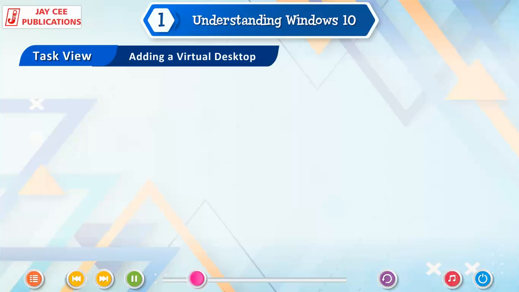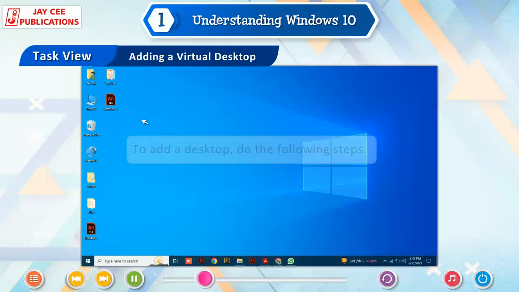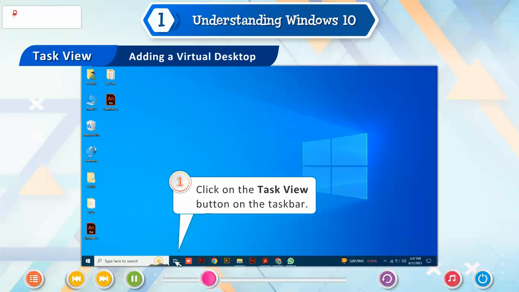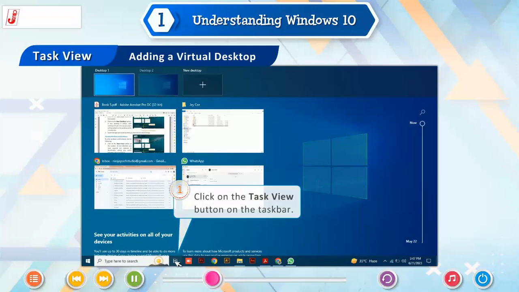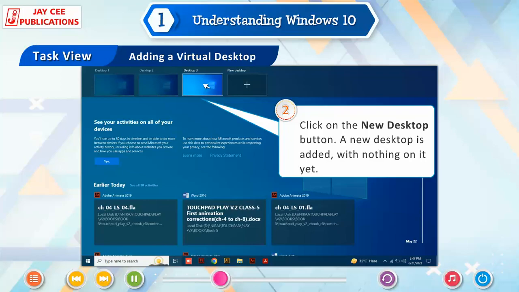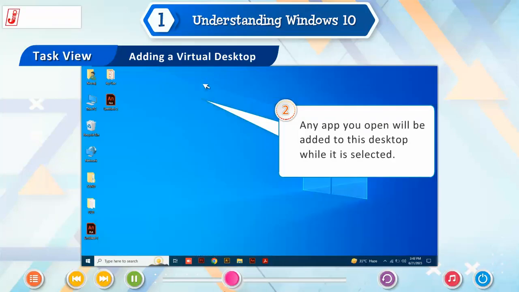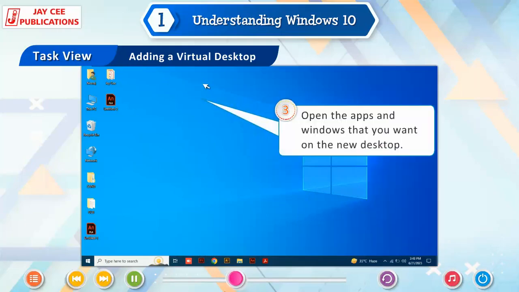Adding a virtual desktop. To add a desktop, do the following steps. 1. Click on the Task View button on the taskbar. 2. Click on the New Desktop button. A new desktop is added with nothing on it yet. Any app you open will be added to this desktop while it is selected. 3. Open the apps and windows that you want on the new desktop.